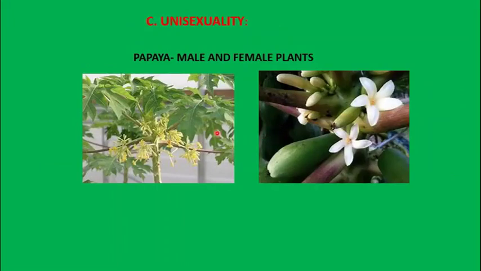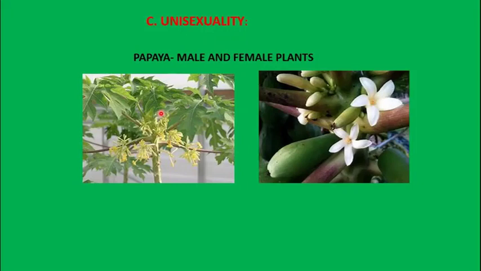The next one which we had studied was unisexuality. Unisexuality means there are monoecious flowers and dioecious flowers. In monoecious plants, like maize, both the male and female flowers are present on the same plant. But in the case of dioecious, one plant will have the male flower and another plant will have the female flower. So the male and female plants are totally different, not on the same plant. That is the dioecious condition. The first one where both are present is monoecious, and this is dioecious.